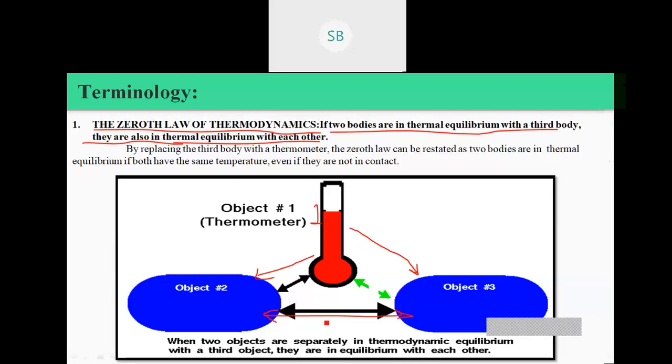Okay, means what? If you consider this is body A, this is body B, and this is body C. If body A is in thermal equilibrium with body B and body A is also in thermal equilibrium with body C, then body B and body C, those both bodies are in thermal equilibrium.